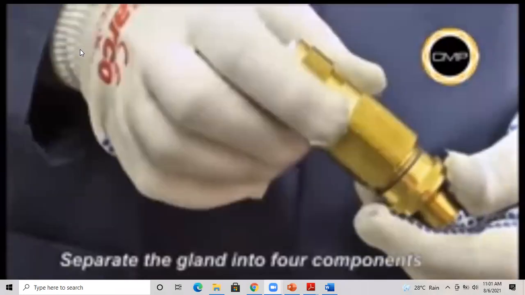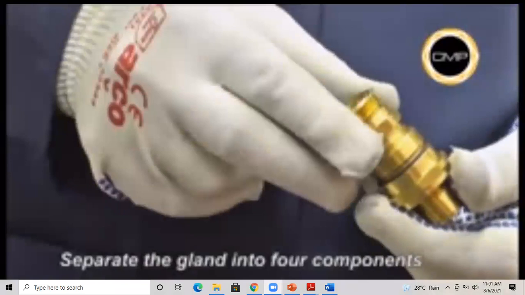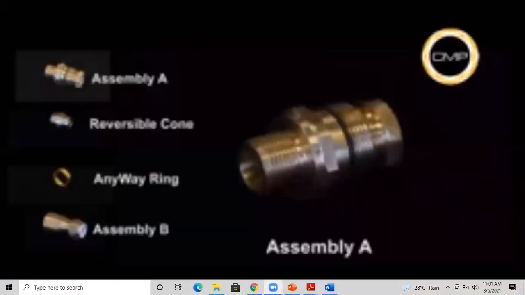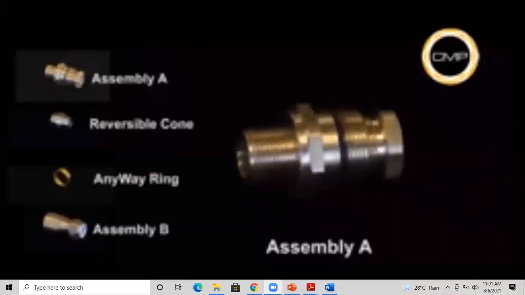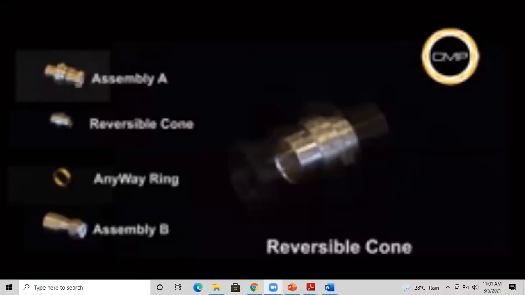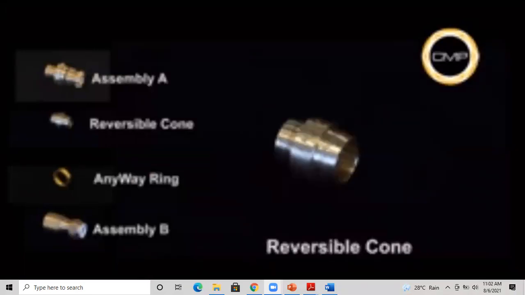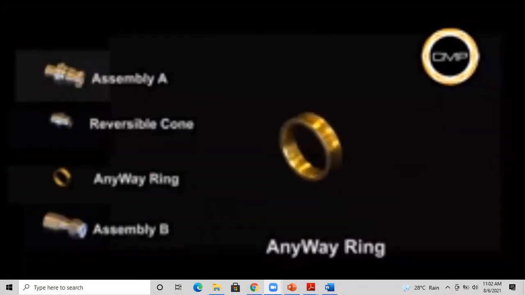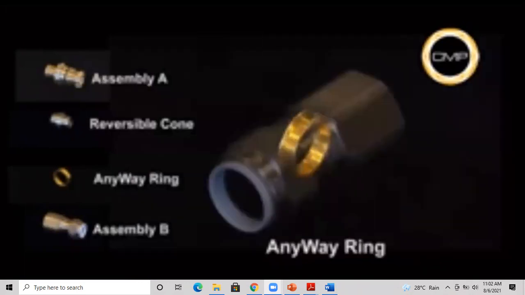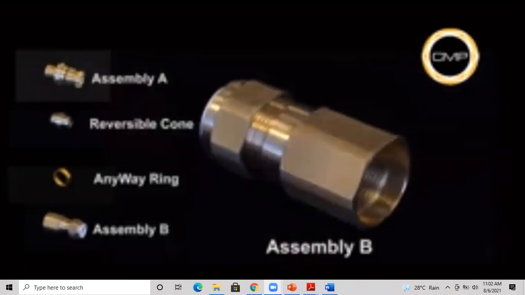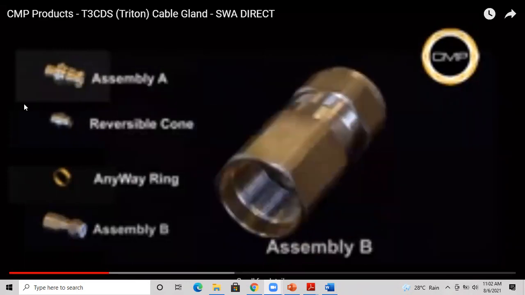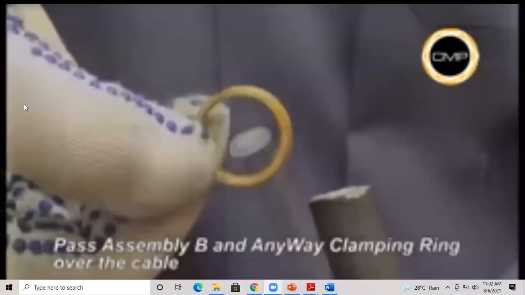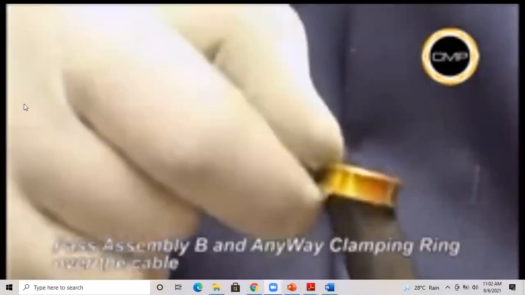Separate the cable gland into 4 components by loosening assembly A from assembly B. Assembly A. Reversible cone. Anyway clamping ring. And assembly B. It is not necessary to dismantle the gland any further. Pass assembly B, the seal nut first, over the cable, followed by the anyway clamping ring. The anyway clamping ring cannot be installed incorrectly.